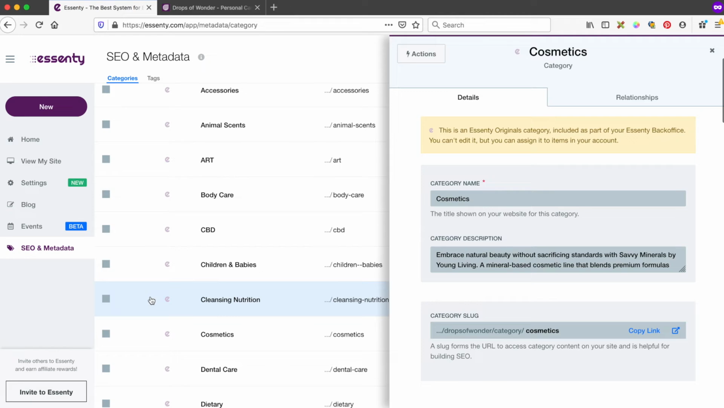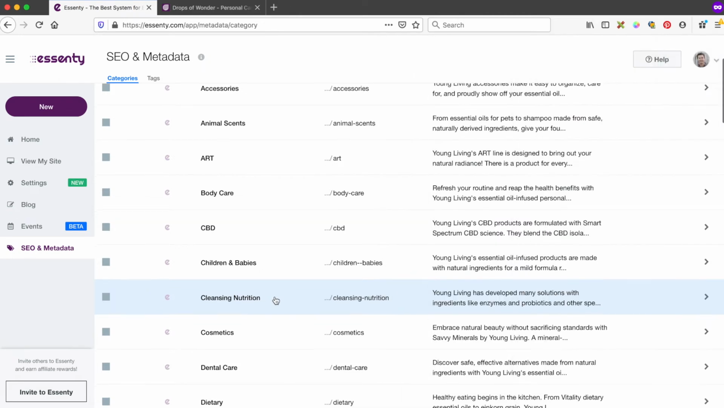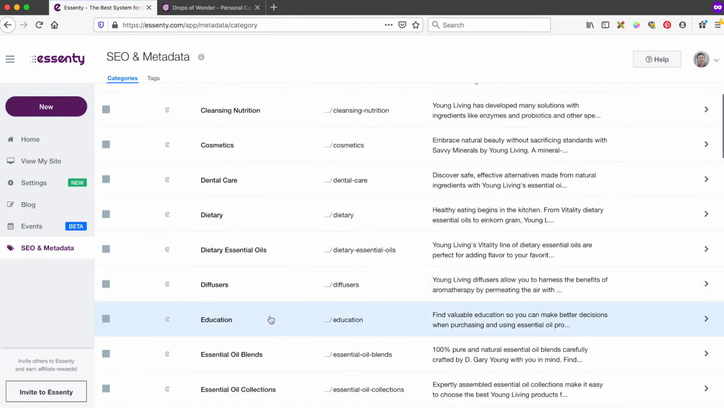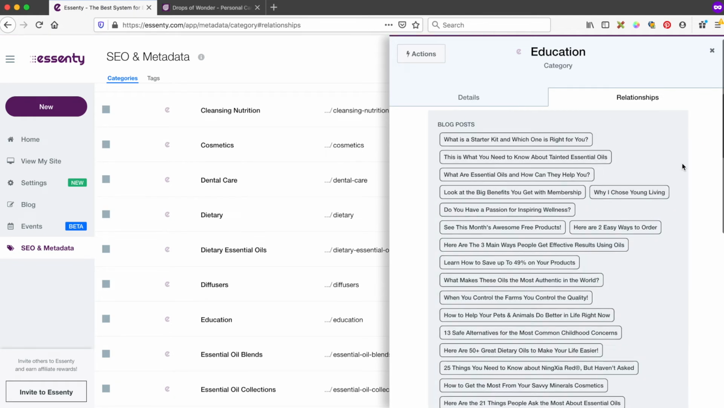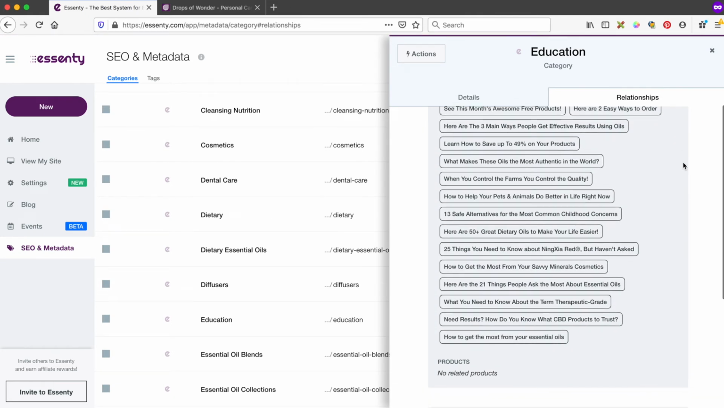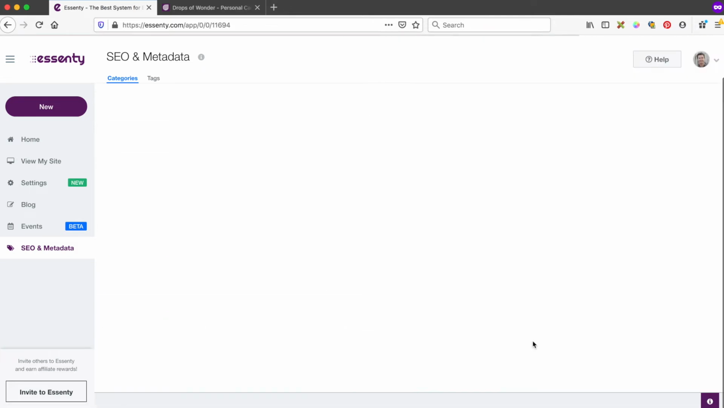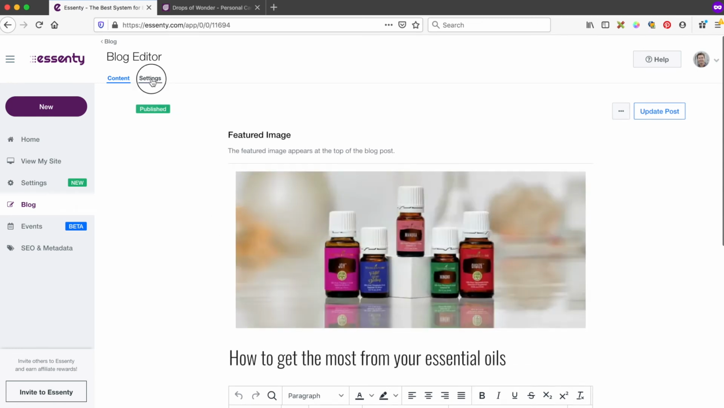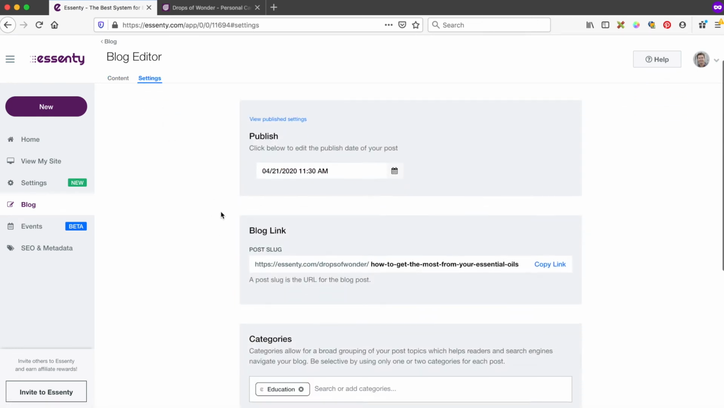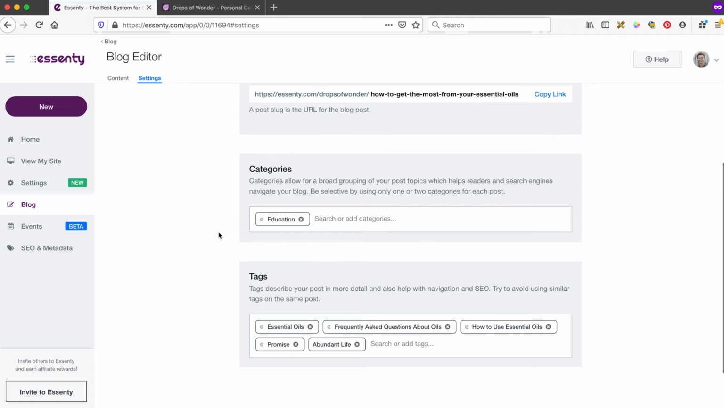Speaking of which, now that you've got visibility into all this great metadata, how do you tell which blog posts and products are assigned to each category and tag? To do that, look at the Relationships tab. Here you'll see buttons for every blog post and every product that this metadata is assigned to. You can even click the button to preview that post inside your account. If this is a post that you yourself have written, you'll be able to click over to the Settings tab and manage the categories and tags for this individual post.